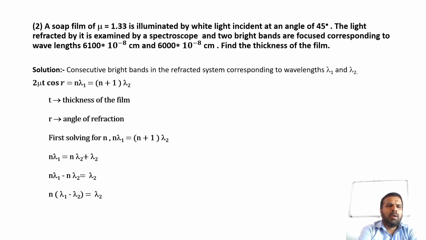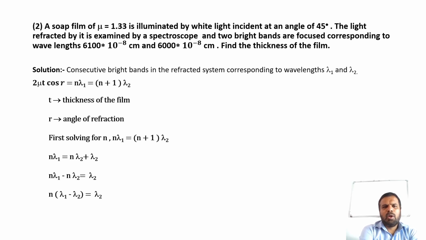Second problem. A soap film of refractive index mu is equal to 1.33 is illuminated by white light incident at an angle of 45 degree. The light refracted by it is examined by a spectroscope and two bright bands are found corresponding to wavelengths 6100 into 10 raised to minus 8 centimeter and 6000 into 10 raised to minus 8 centimeter. Find the thickness of the film.